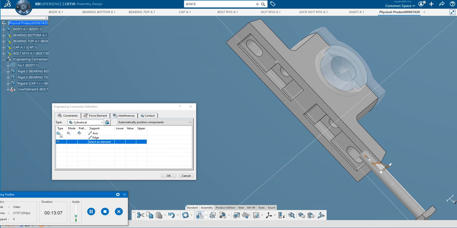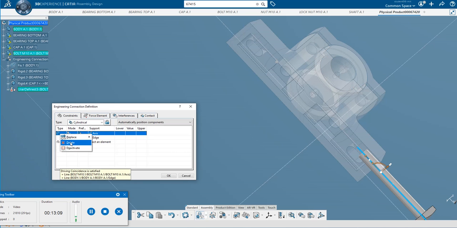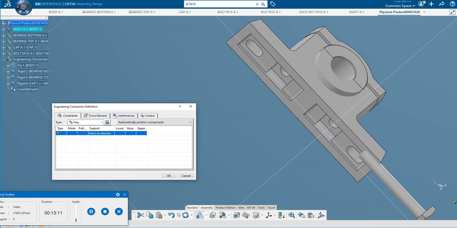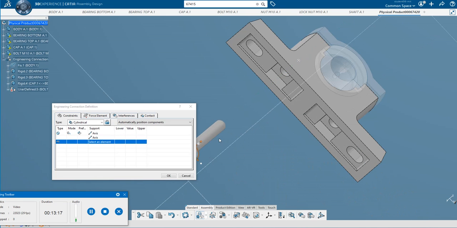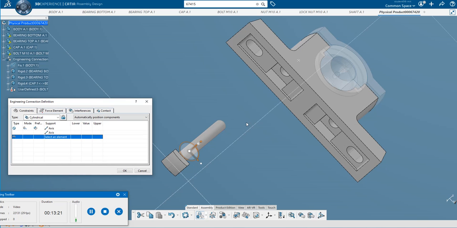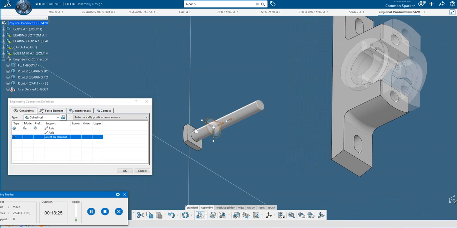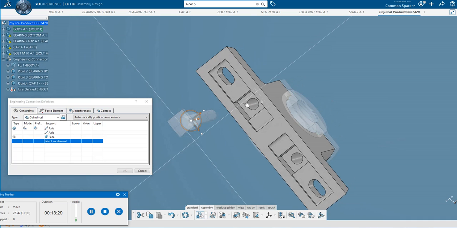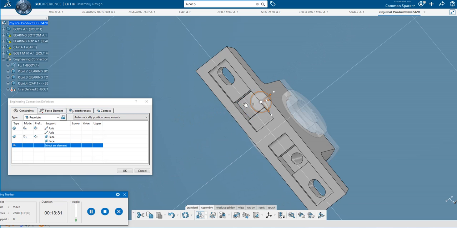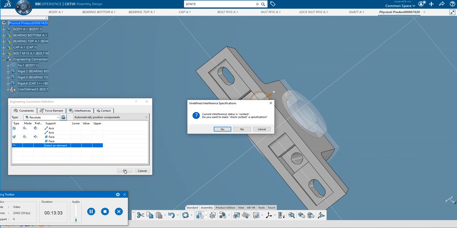If you want to clear this, right click here and delete. So I will select this axis and this one. Next, I will select this face with this one. Now I'll just click OK.